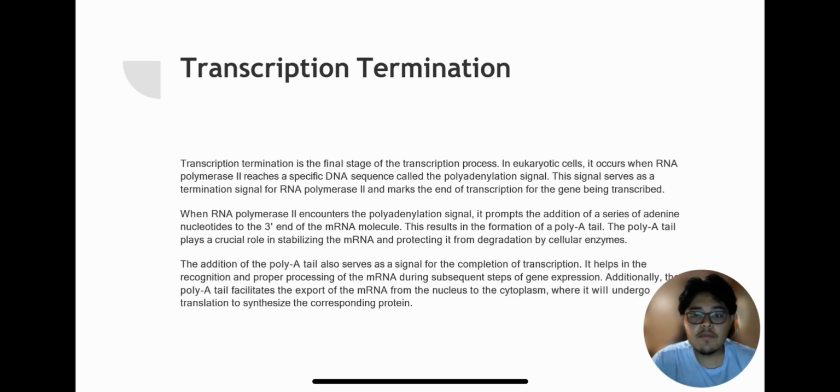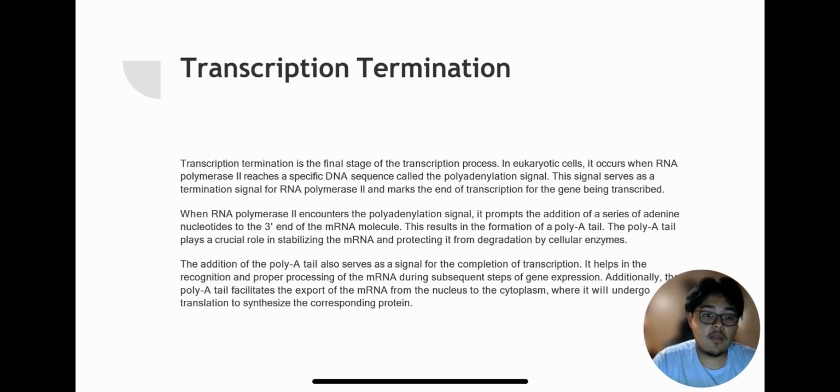So, transcription termination. Transcription termination is the final stage of the transcription process in eukaryotic cells. It occurs when RNA polymerase II reaches a specific DNA sequence called the polyadenylation signal. This signal serves as a termination signal for RNA polymerase II and marks the end of transcription for the gene that was being transcribed.